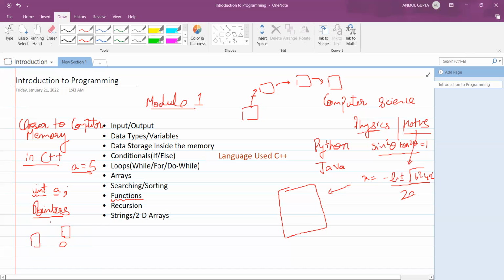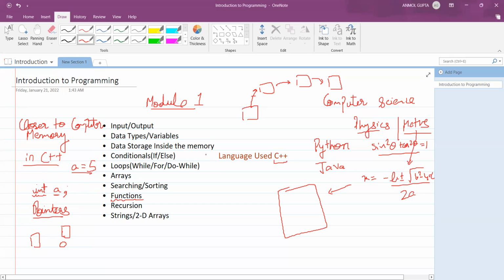So you will be thinking at a very memory level when you do pointers, and you will be explicitly coding these pointers in C++. But in Python, you will not be coding these pointers, and everything will be handled by Python itself. Because of that, your understanding may dilute, right? So that's why it's preferable to start doing things in C++.